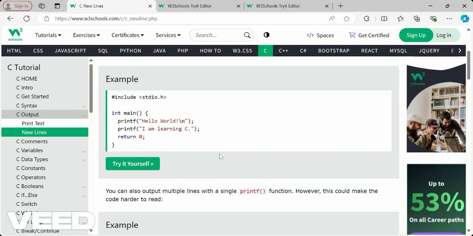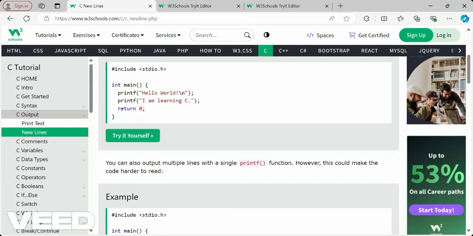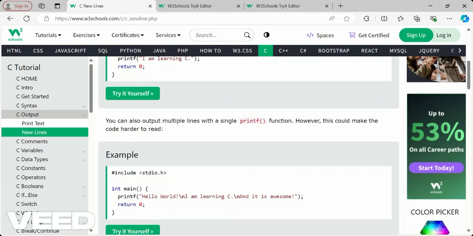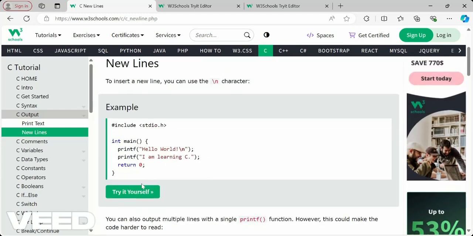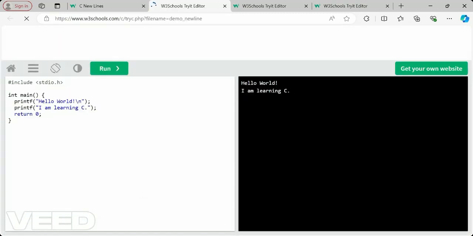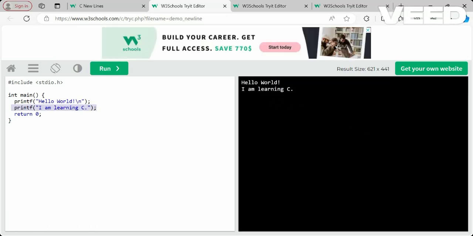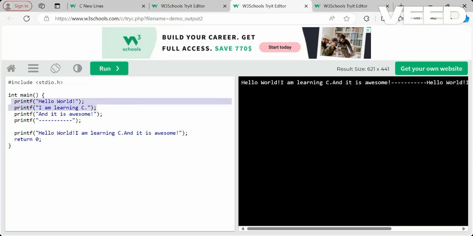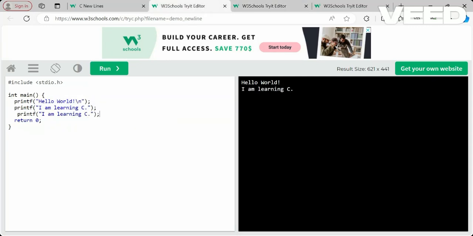If you are working with multiple lines, it is easier to read with this kind of character, which we call the new line character, backslash n. You can see printf hello world and backslash n, and then I am learning C. When you run this, we get it line by line. You can add one more statement here, and the same thing we have here, we can have here also.